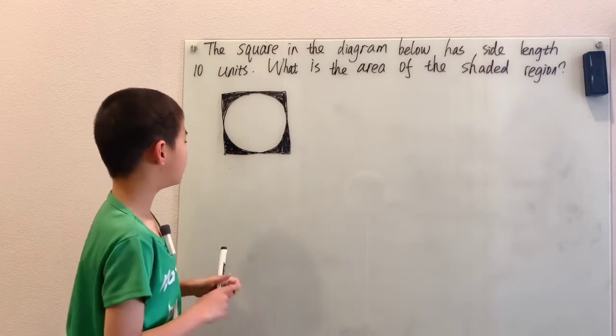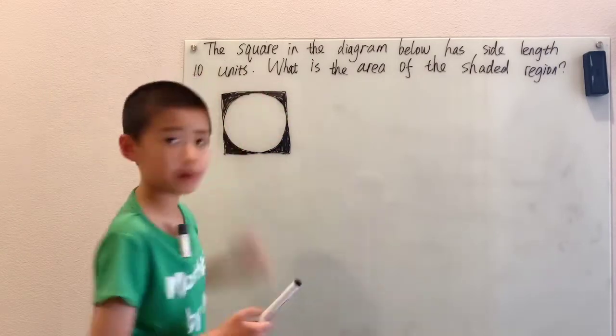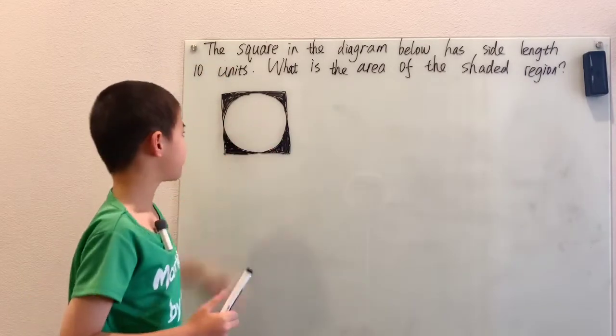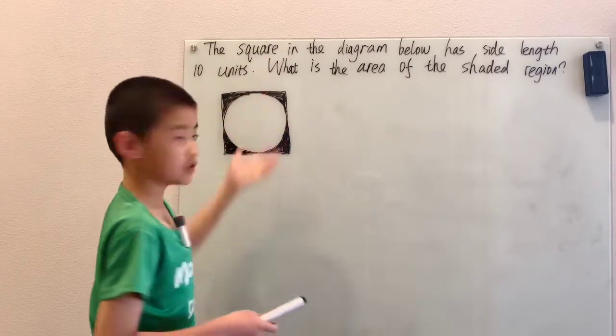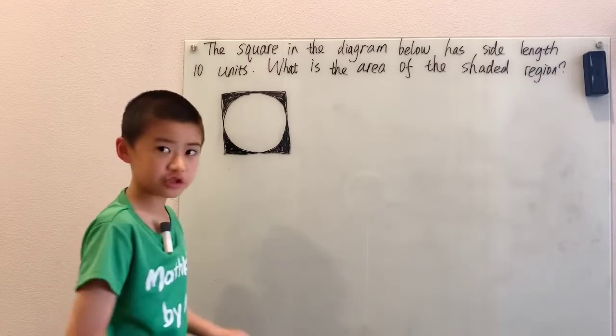And if you look carefully, this shaded part is basically just everything in the square that's not the circle, right? Because everything in the circle isn't shaded, but everything that the circle doesn't cover is shaded inside the square, so that gives us an idea, right?